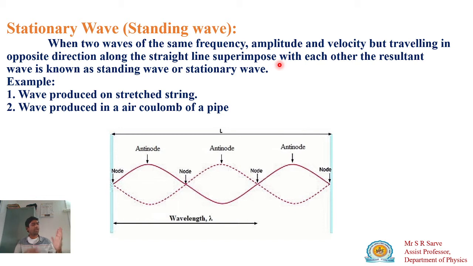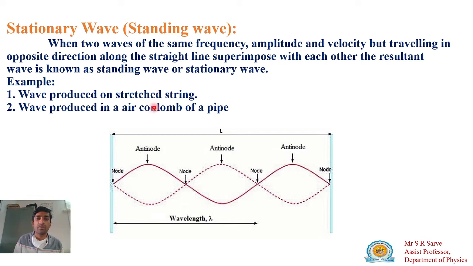And the wave produced on a string: if one end is fixed and the string is attached to this fixed end, and if a plug is applied, there is a formation of wave. That is your transverse wave. Here this position is known as crest, this is known as trough.